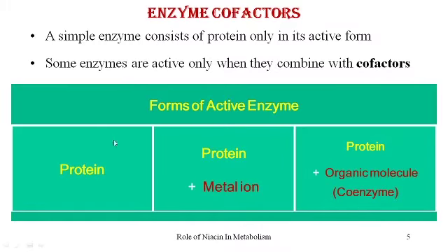So the forms of active enzyme can now be said to be the simple enzyme, which is made up of protein only, and the conjugated enzymes, which can be classified into two types: the protein part of the enzyme conjugated with a metal ion as a prosthetic group, and the protein part of the enzyme conjugated with an organic molecule, when it is called a coenzyme.